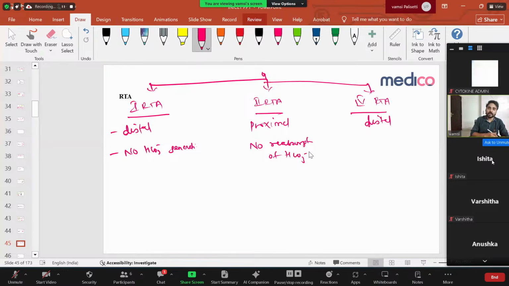That's why the patient develops metabolic acidosis. In both the conditions, potassium will be low. But in case of type 4, potassium is high. That is a very important, critical point: hyperkalemic metabolic acidosis, very important thing.